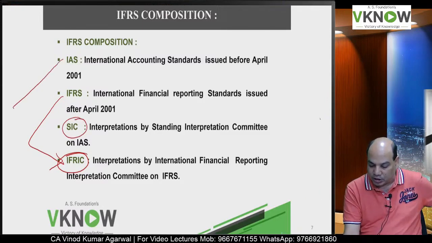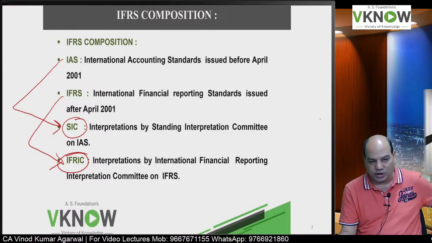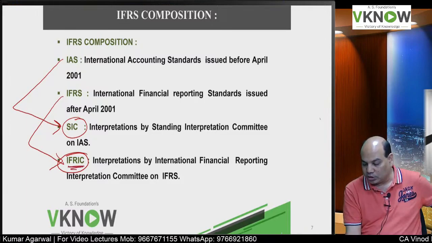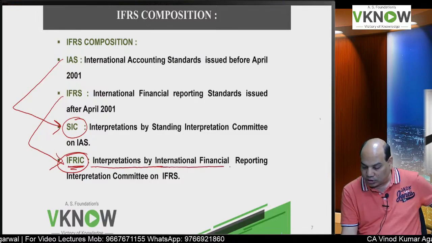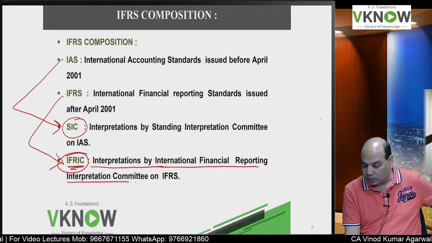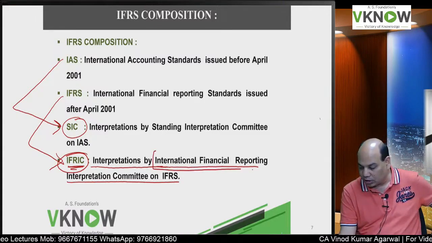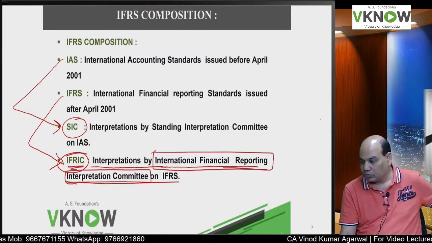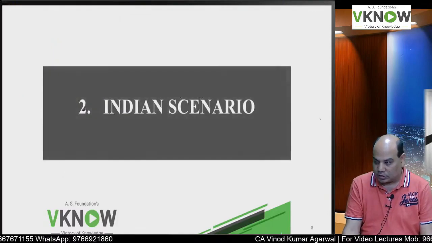SIC is the interpretation of IAS. Okay. So now whenever they issue interpretation on an IFRS, it is issued by this committee called IFRIC. Full form is International Financial Reporting Interpretation Committee. So they give interpretations on standards.